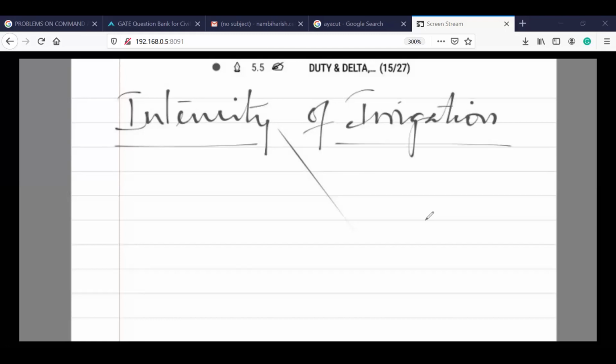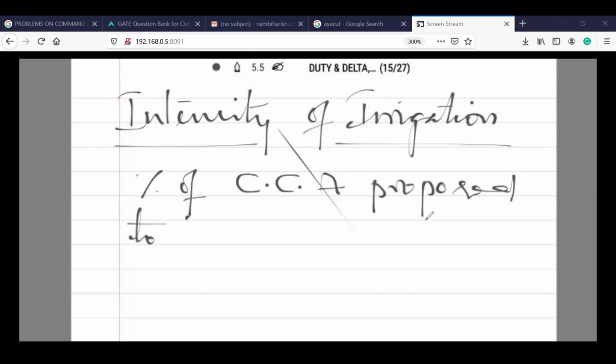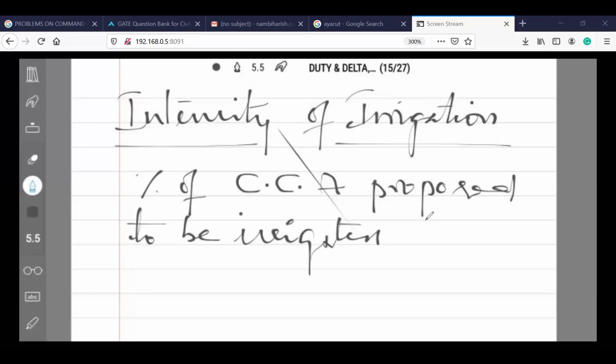The best example: the percentage of cultivable command area proposed to be irrigated annually, we call it intensity. So we calculate how much area is irrigated annually in terms of percentage. We'll see how it is done.